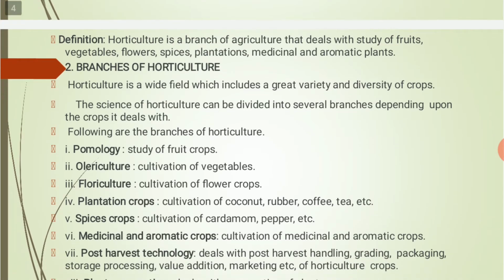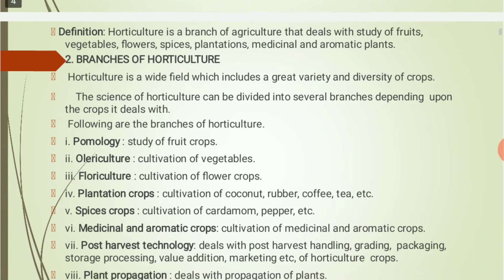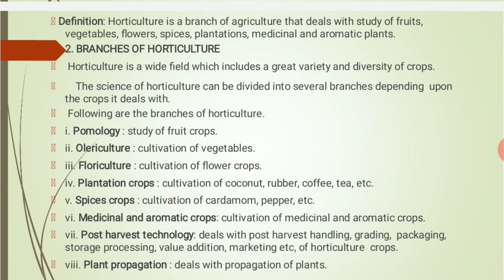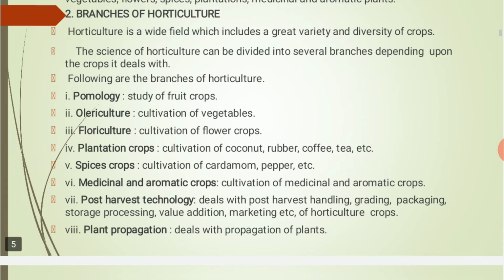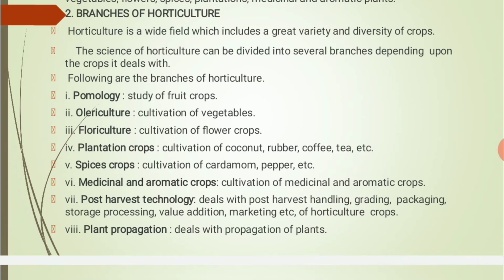Then, which are the branches of horticulture? Horticulture is a wide field which includes a great variety and diversity of crops. On this basis, horticulture is divided into different branches. So, the following are the branches of horticulture.